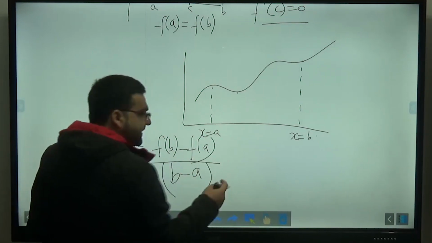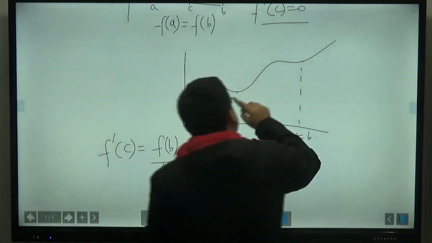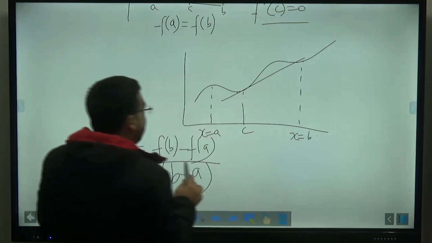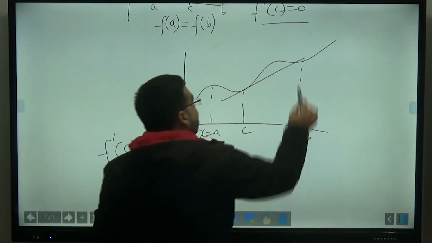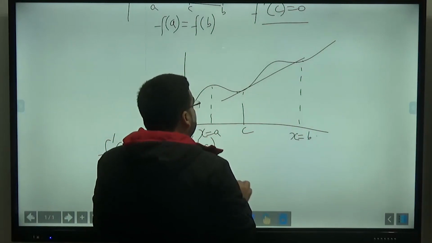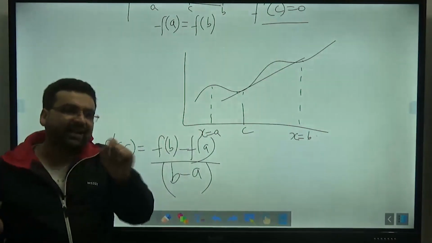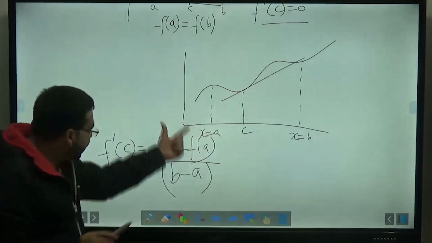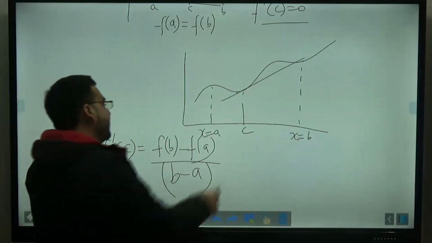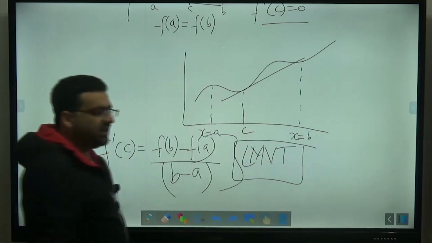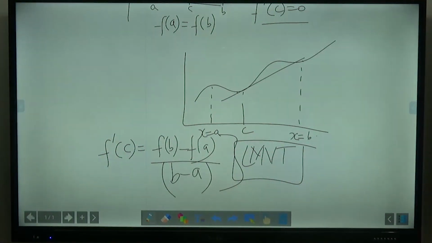I told you the concept also. If you draw a tangent at any point, like this point, this is my point C, the slope of this tangent will be equal to the value of this function at b minus the value of this function at a, divided by b minus a. Throughout this curve between a and b, there will be at least one point C which satisfies this criterion. So this is the Lagrange mean value theorem. We also discussed this in class 12th, but since it is in our engineering mathematics syllabus, I taught you this also: the Lagrange mean value theorem and the Rolle's mean value theorem.